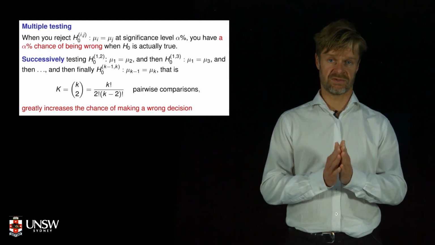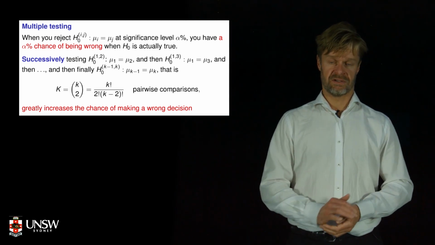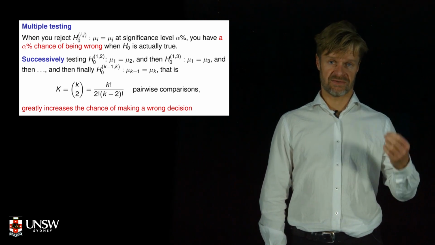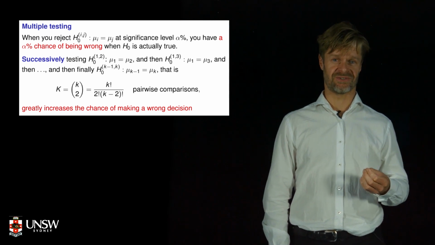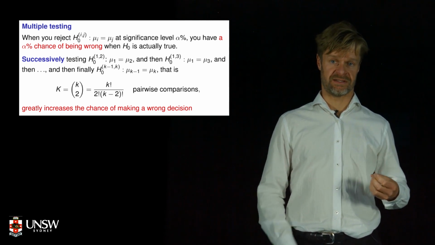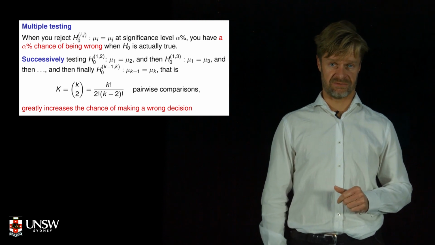So if all the means are equal, and you're doing a whole bunch of confidence intervals which each accidentally get the wrong answer 5% of the time, there's actually a pretty decent chance that we're going to falsely declare a difference between groups if we just focus on these 95% confidence intervals.